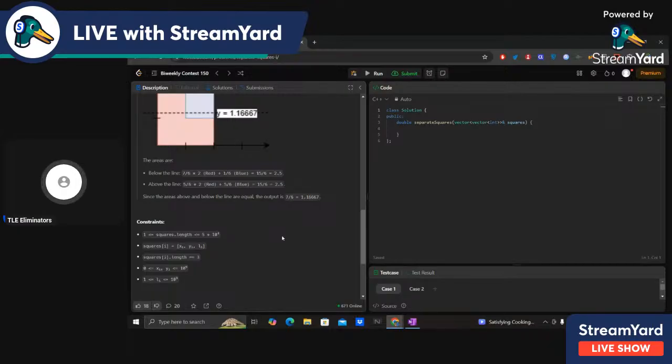Could you please use the double and int increment concept? I actually don't know what that is.